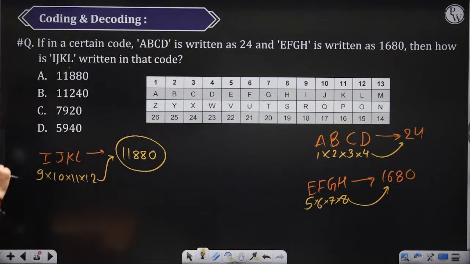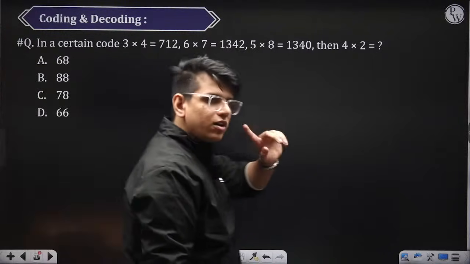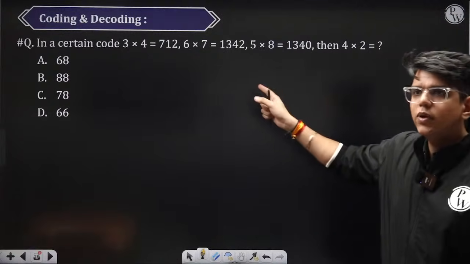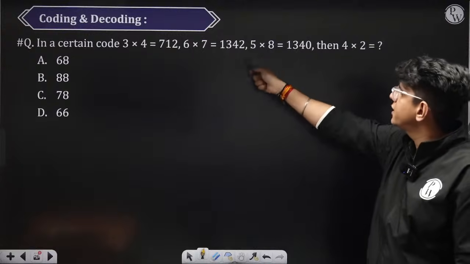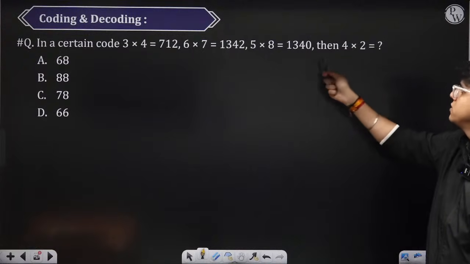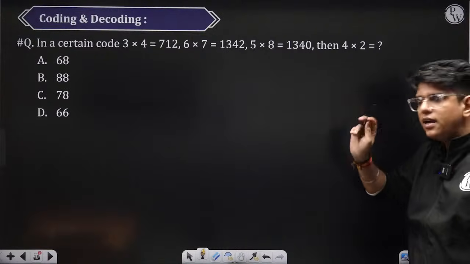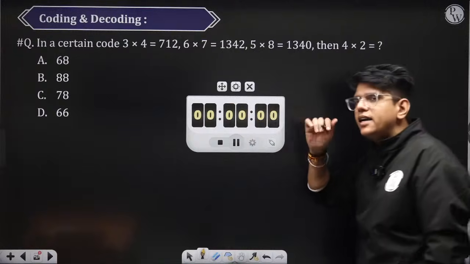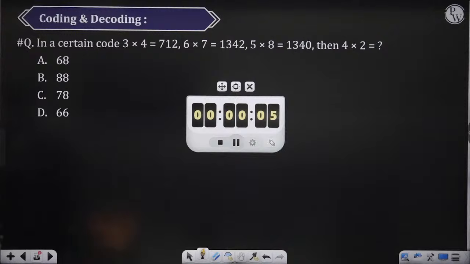चलो इसमें चलते हैं वापस नेक्स्ट पे. अभी तक we have seen अल्फाबेटिकल कोडिंग में और न्यूमेरिक कोडिंग में alphabets were connected to numbers. In this question numbers are connected to numbers. So you tell me how these numbers are connected to their code. ठीक है, take चलो 1.5 minutes I think ठीक होगा. Try it on your own or I will try to explain how to approach these questions.